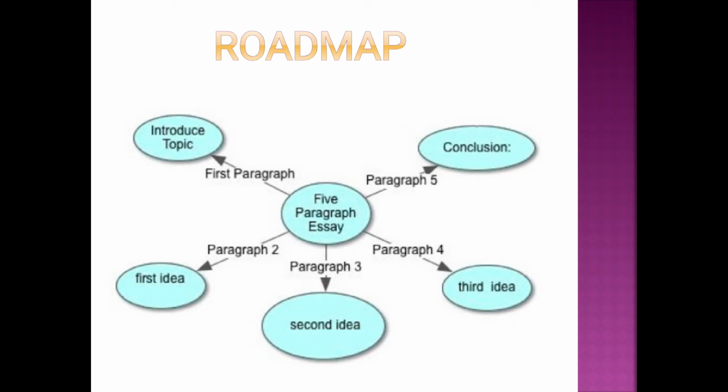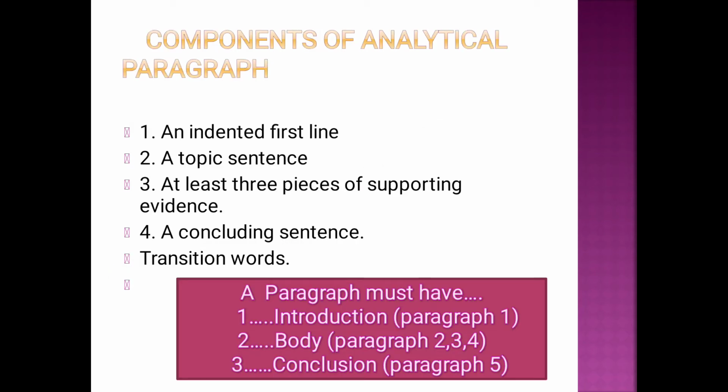Analytical paragraph writing. I told you earlier about the roadmap: you have to divide it into 5 paragraphs. In the first paragraph, introduce the topic. In the second paragraph, the first idea. The third paragraph, the second idea, then the fourth paragraph, the third idea, and in the last one, you write your conclusion. Now, the components of an analytical paragraph, which I briefly told you earlier: first an indented first line, then a topic sentence, then at least three pieces of supporting evidence. If you're writing, you have to support your evidence. And last, a concluding sentence. So make sure you are writing 5 paragraphs.